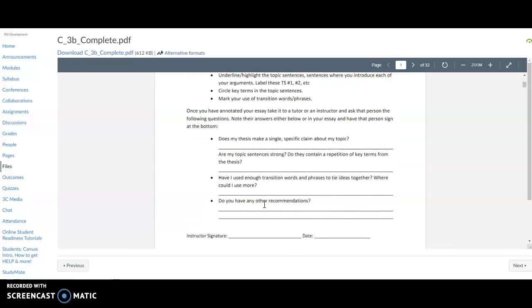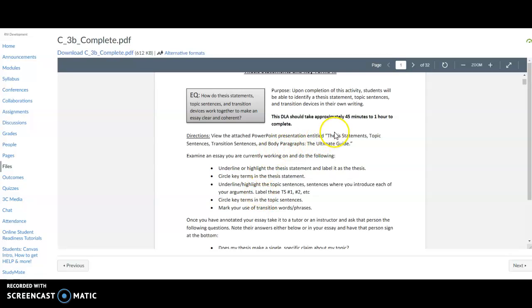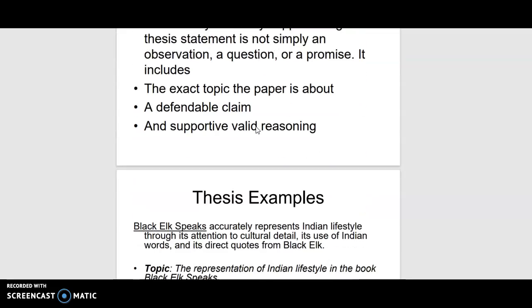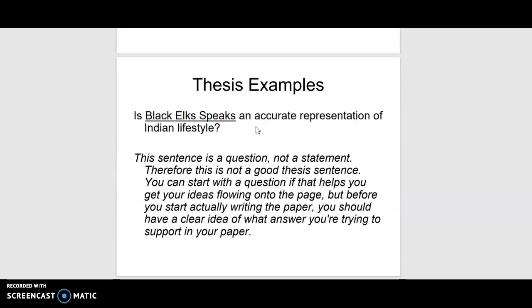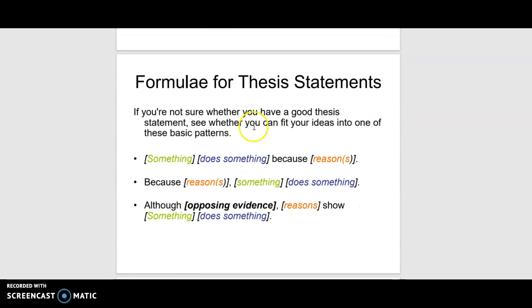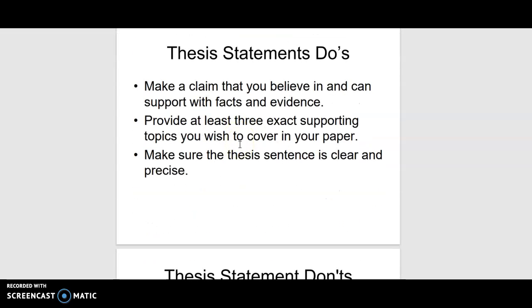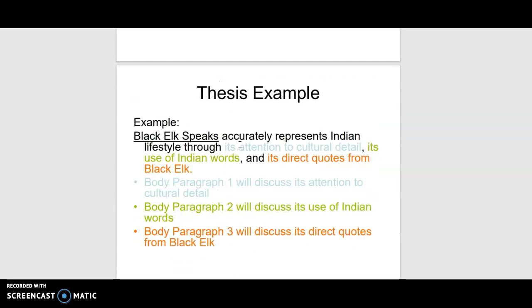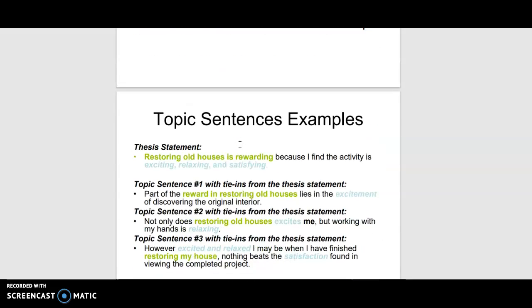There's a PowerPoint presentation, and I have that included here. It's kind of a PDF PowerPoint, but I just wanted to point out that there are examples of how to write a strong thesis. There's some formula for thesis statements. There are what you should do and what you shouldn't do in a thesis. So this is really extending what we talked about in class last week and practicing it, right?